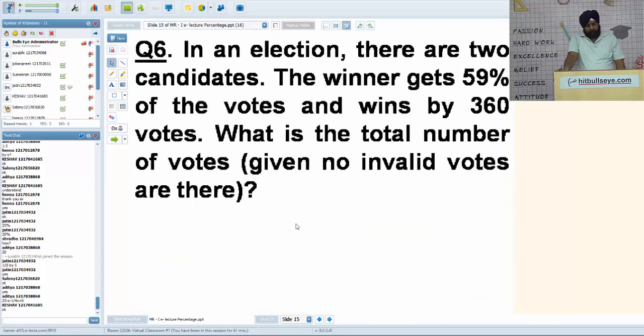Okay, do it. This is the third type of question you'll get in exams. In an election, there are two candidates. The winner gets 59% of votes and wins by 360 votes. What is the total number of votes? Given no invalid votes.